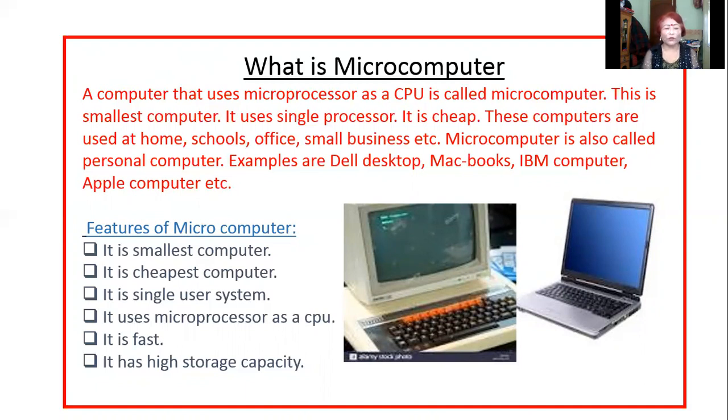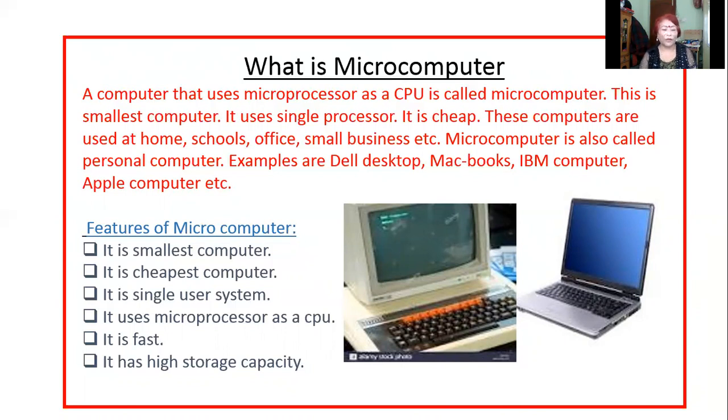Microcomputers are used at home, school, office, small business, banks, etc. A microcomputer is also called a personal computer. Examples of microcomputers are Dell desktop, MacBooks, IBM computer, Apple computer, etc.